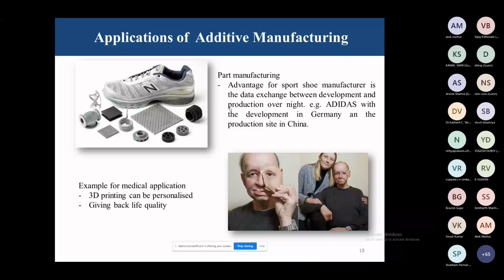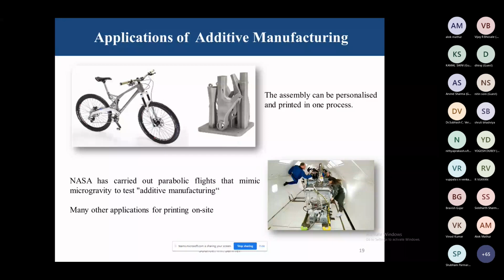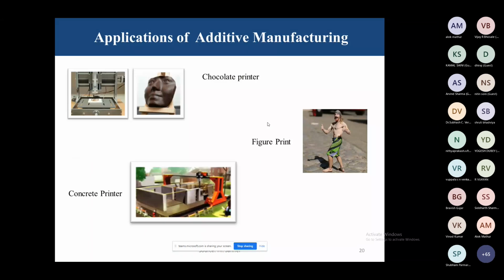Another example you can see is that the assembly can be personalized and printed in one process. These cycle parts you can produce. And NASA has just carried out a parabolic flight that mimics microgravity to test additive manufacturing. So many other applications you can produce on site with the help of the 3D printing process. Next, we can print some food, there is a chocolate printer, some figure printer, some models we can develop, and some complete buildings we can make. People are trying to build a complete building with the help of the 3D printing process.